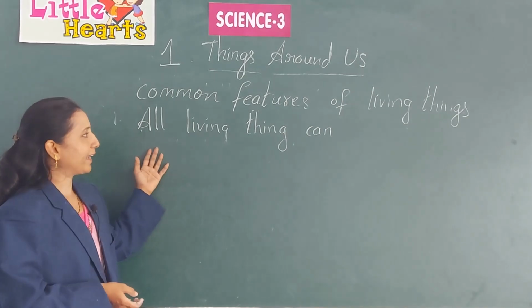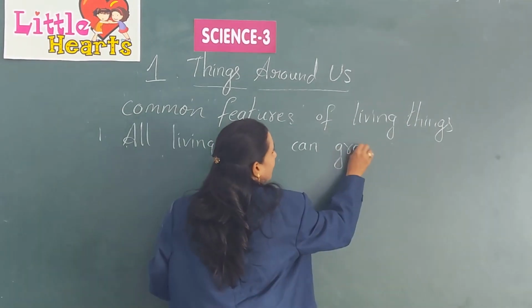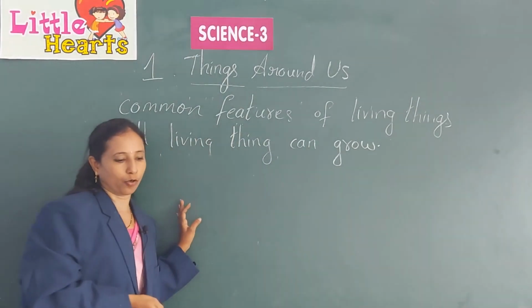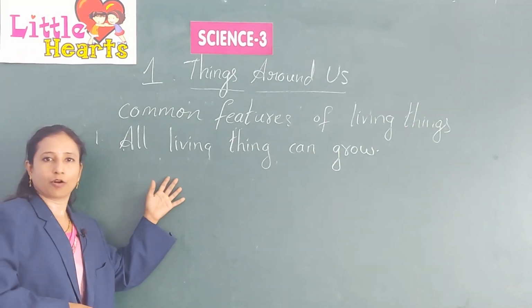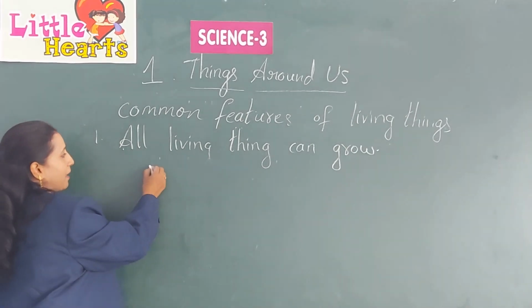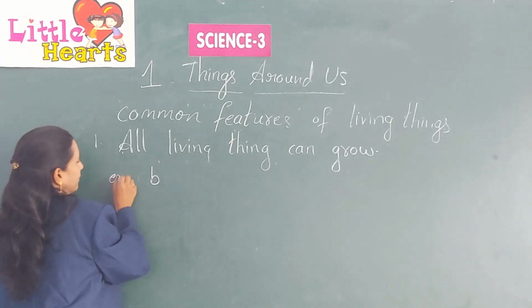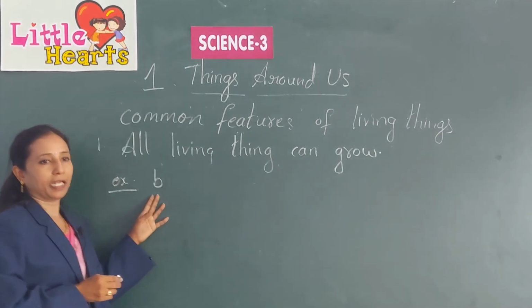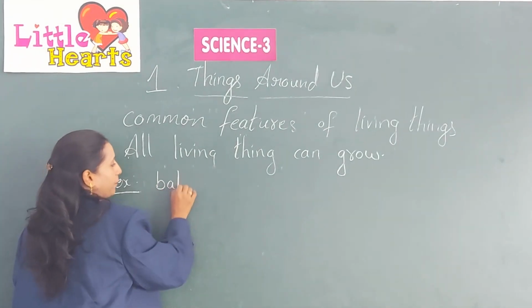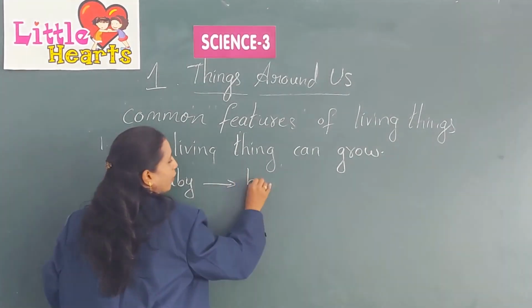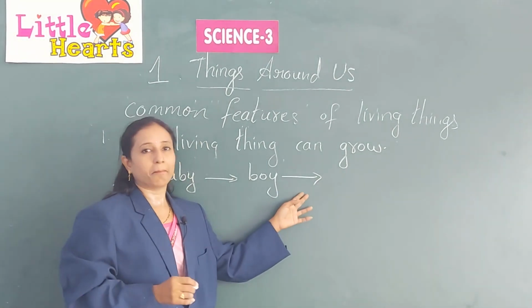Next one is, living things can grow. All living things grow. For example, a baby grows into a boy, and this boy grows into a man.